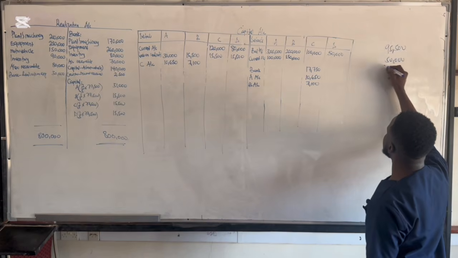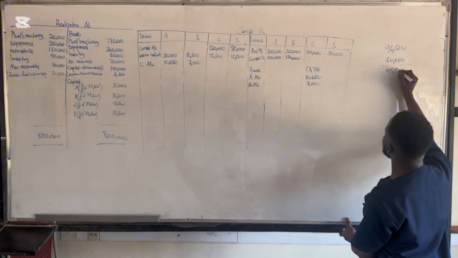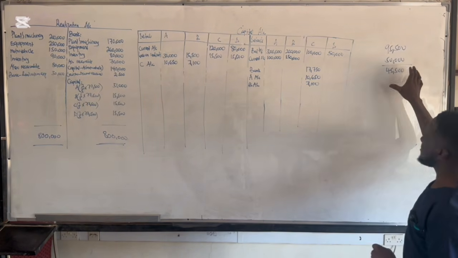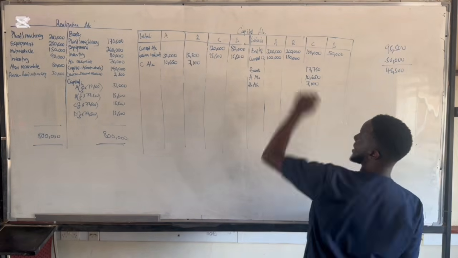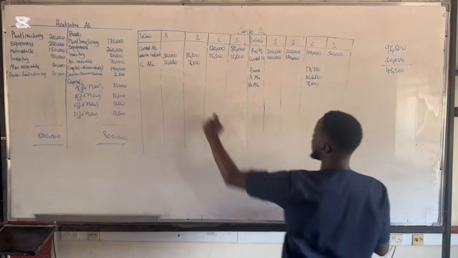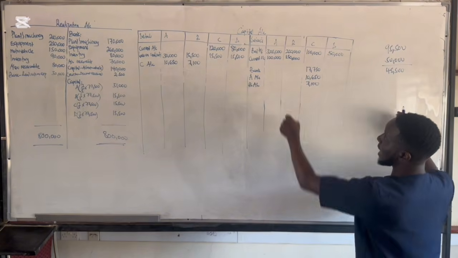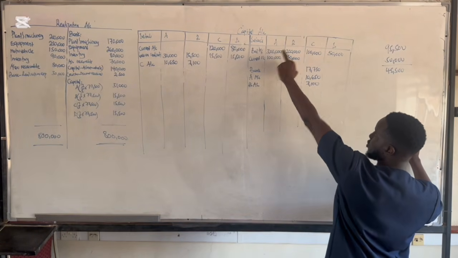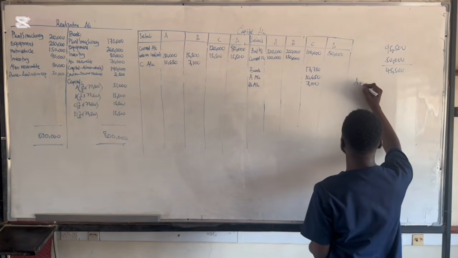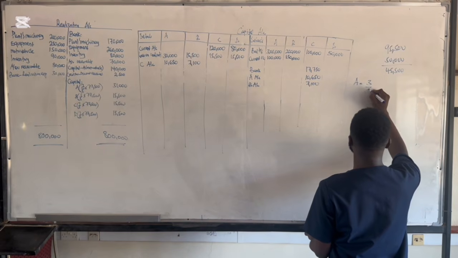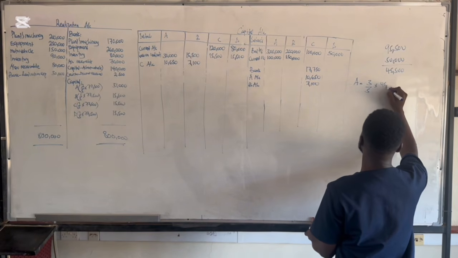So the deficiency is going to be 45,500. This is the deficiency that partners A and B are going to share. From our capital contributions, we got 3 to 2, meaning partner A is going to contribute 3 out of 5 times the deficiency.